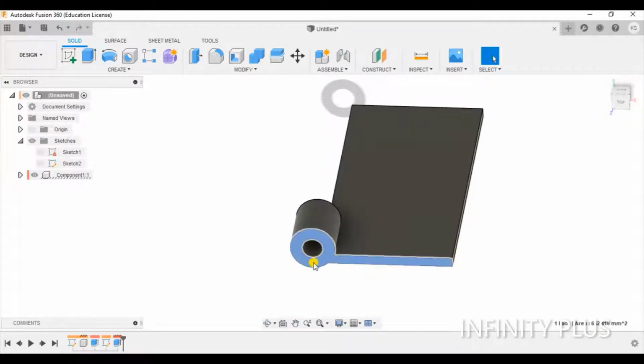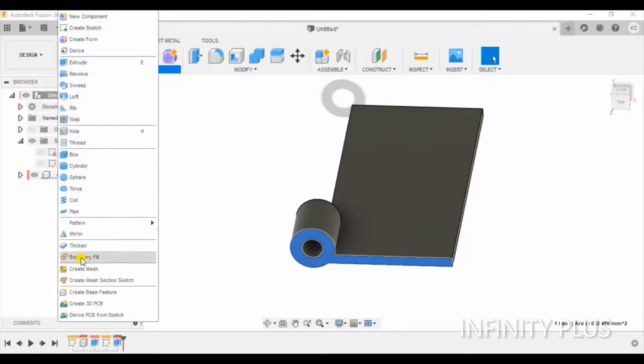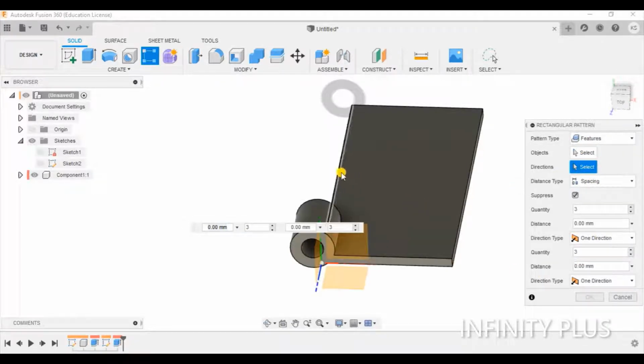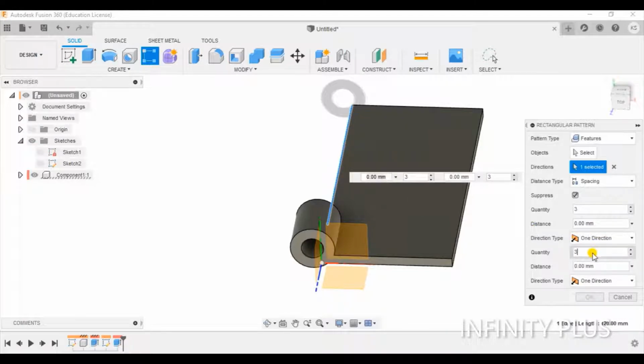Now again we will choose this and go to pattern and rectangular pattern. So now we will choose the feature and select on this, and again select the direction will be this, and quantity will be 1, and we have to do this up to 150. That will be -150, and it will be -30.